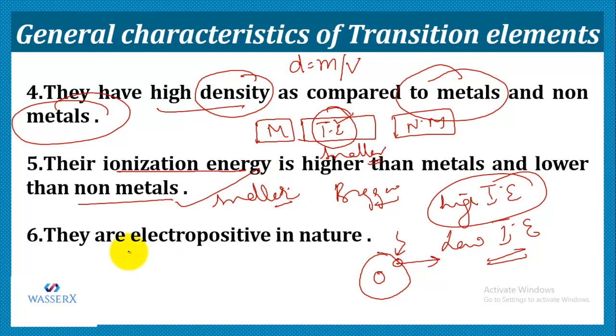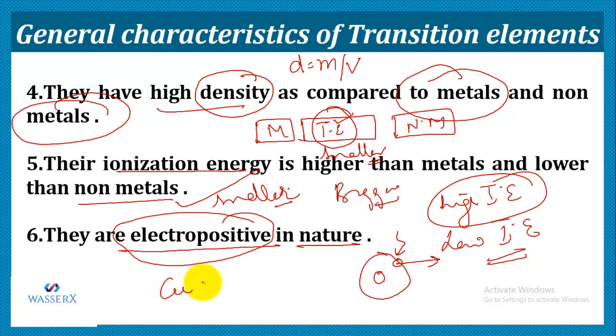And as I told you, they have a tendency to lose electrons, so after losing, they form electropositive ions. For example, copper can lose one electron, and after losing, it will acquire a positive charge. That is, it becomes a copper electropositive ion.